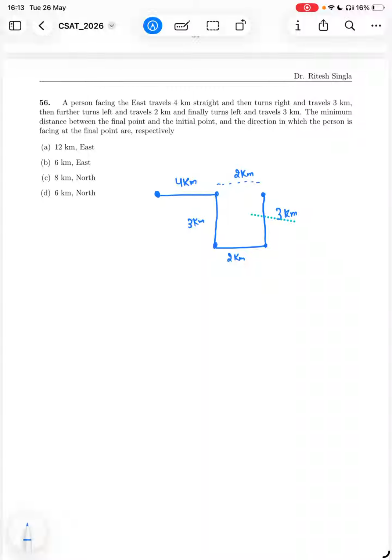So basically 2 kilometers. The question asks for the minimum distance between the final point and the initial point. So this is the initial point, this is the final point. So the minimum distance is 4 plus 2, 6 kilometers. And the direction in which the person is facing at the final point. So in which direction is the person facing? The distance is 6 kilometers, but now the person is facing north. So 6 kilometers and north, option D, because he traveled from here to here.